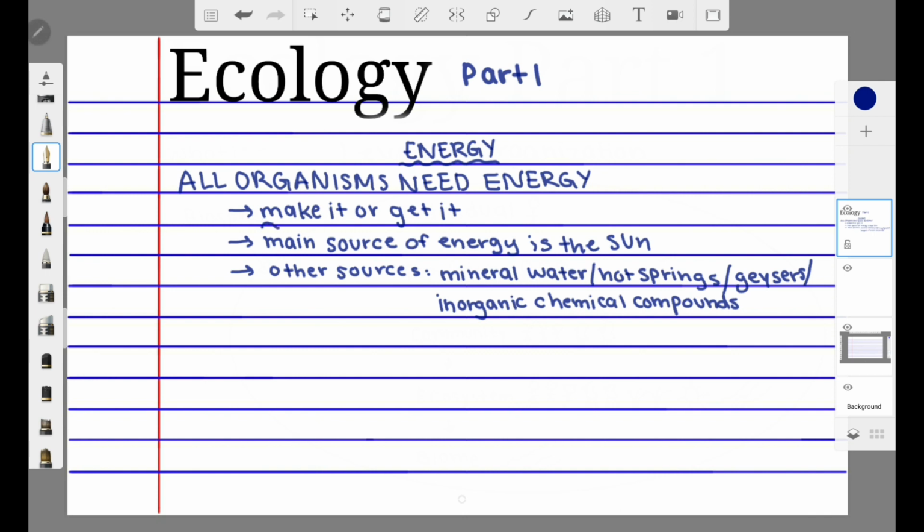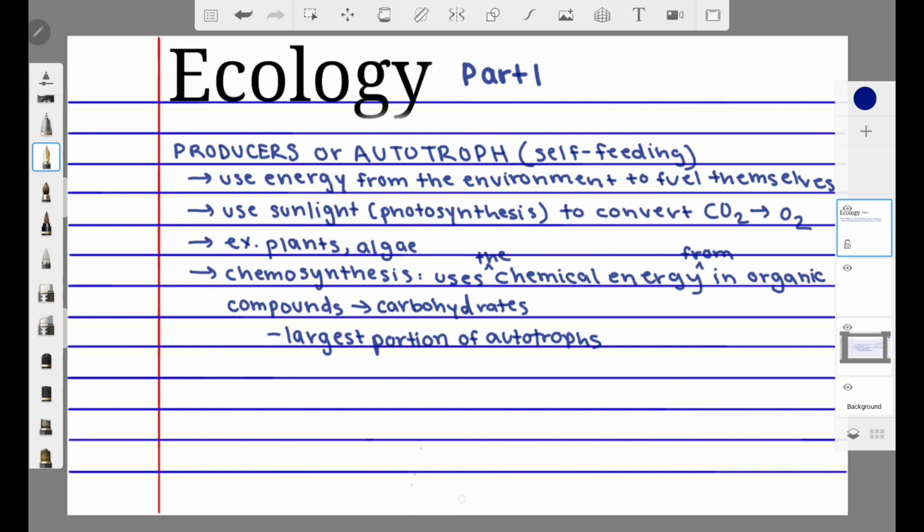Alright, so we talked about the whole make it or get it thing. But what organisms specifically make their own energy, and what specifically get it from something else? And where do they get it from? So producers or autotrophs are the ones that we associate with making their own energy because they make their own food. So the word autotroph itself means self-feeding. Auto is the self part of it. These organisms use energy from their environments to fuel themselves.